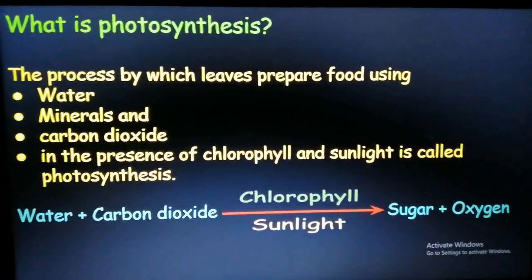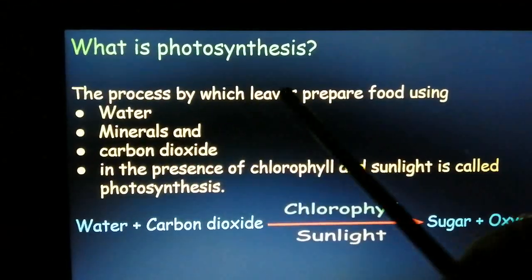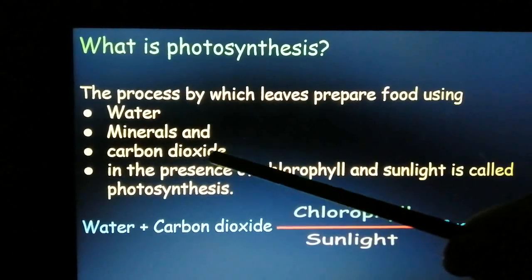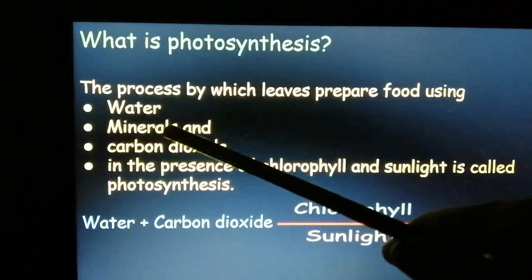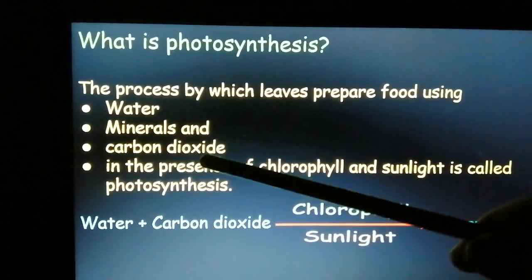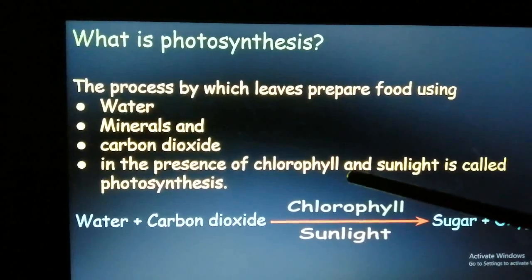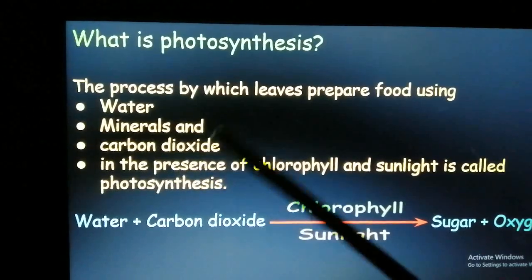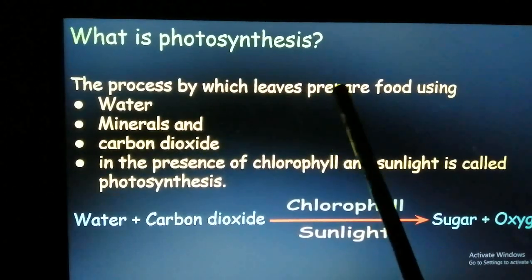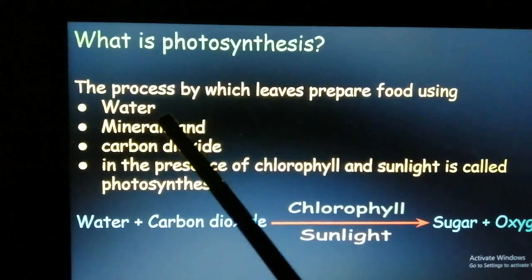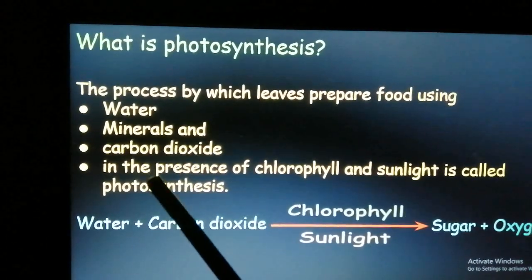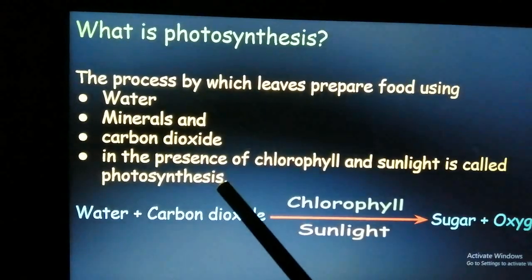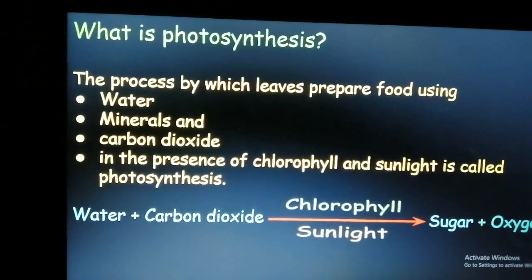So what is photosynthesis? The process by which leaves prepare food using water, minerals, carbon dioxide. Minerals are also found in the soil. So water, minerals, carbon dioxide in the presence of chlorophyll and sunlight is called photosynthesis. Again, the process by which leaves prepare food using water, minerals, carbon dioxide in the presence of chlorophyll and sunlight is called photosynthesis. Now, what is chlorophyll?